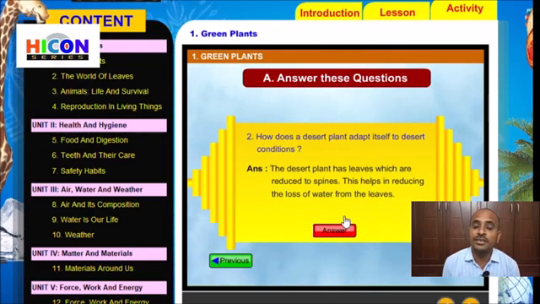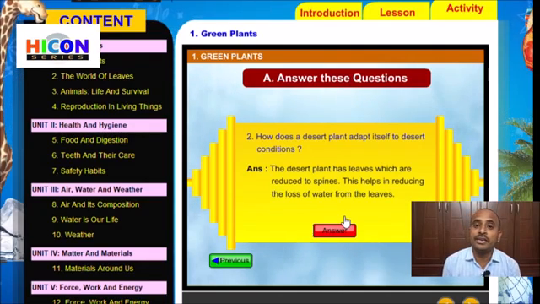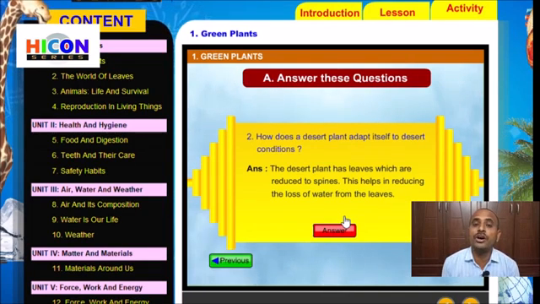The first one is that desert plants do not have leaves, unlike other plants. Because if leaves are present on a tree, then water will be lost through the leaves through the process called respiration. If water is lost in desert plants, they do not survive because water is not available in the desert. So that's why in desert plants leaves are reduced to spines. These spines prevent the loss of water.